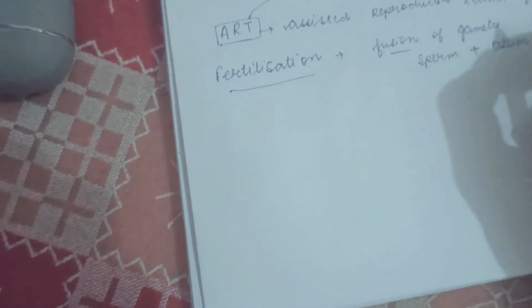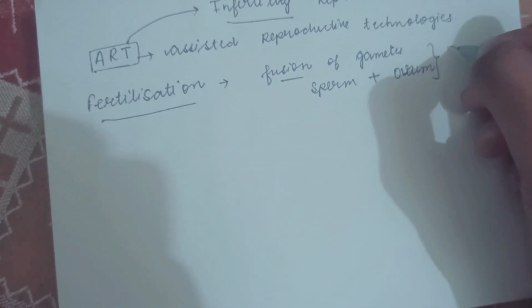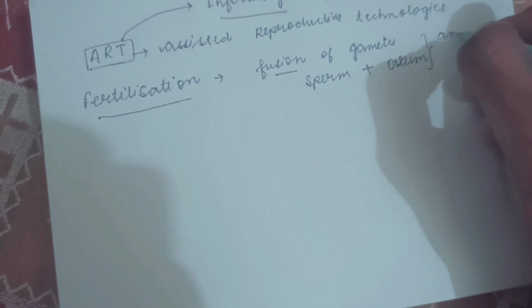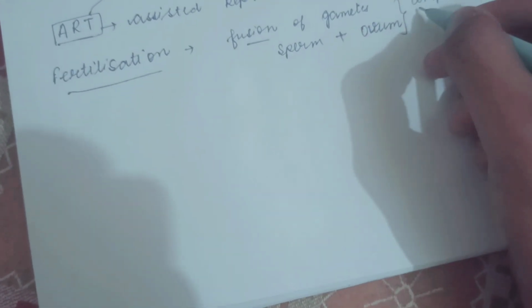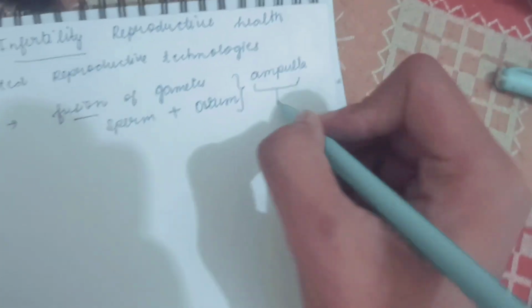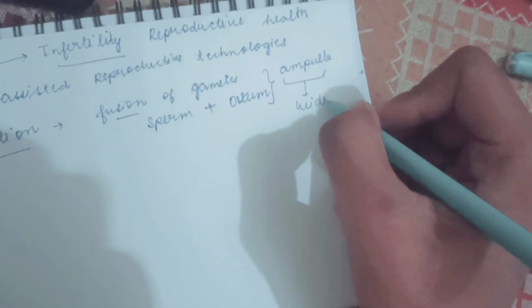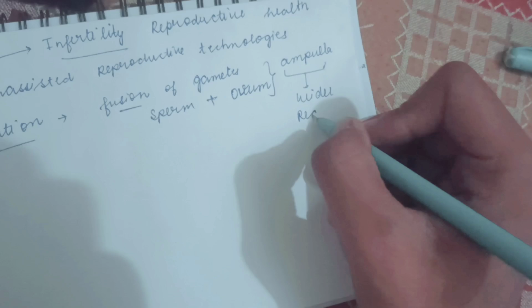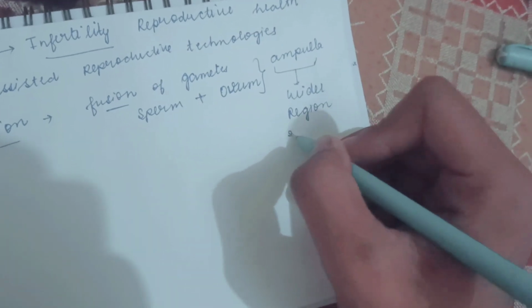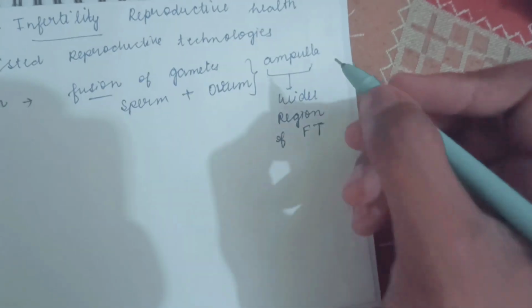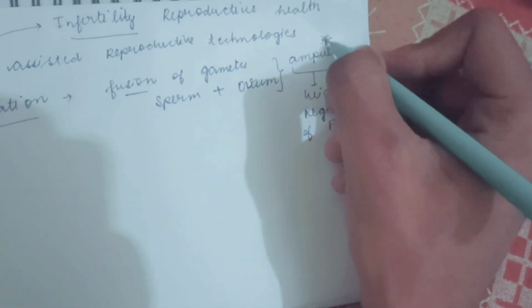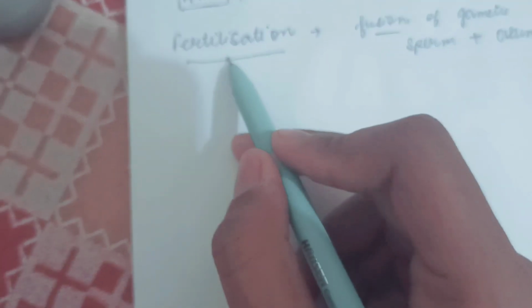In humans, this happens in the ampulla. What is the ampulla? This is the wider region of the fallopian tube, and here in the ampulla only the fertilization is going to happen.